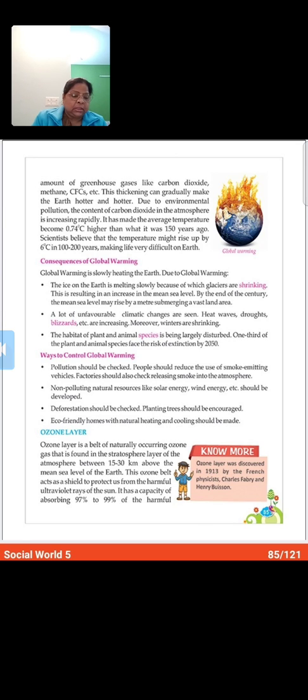Then increasing fuel efficiency of vehicles, then using more renewable energy. These are the ways to control global warming and keep the atmosphere, or the earth, free from pollution. So now we have to take the steps.